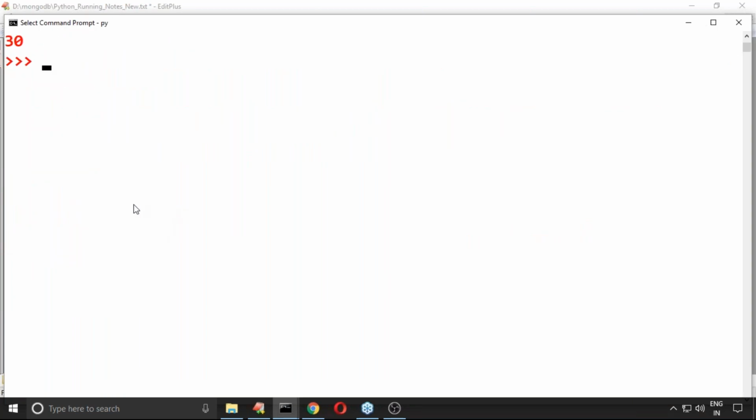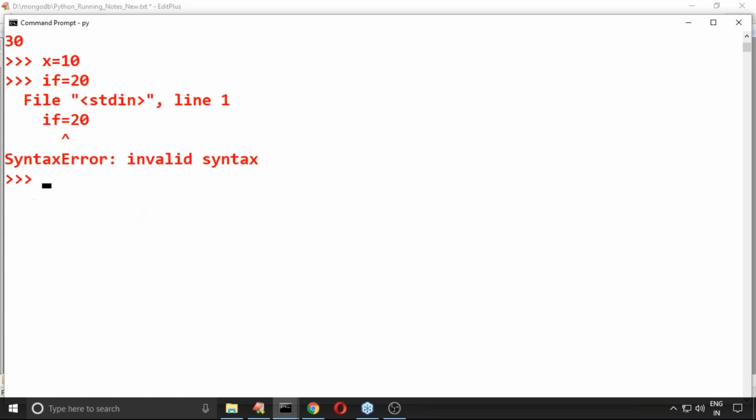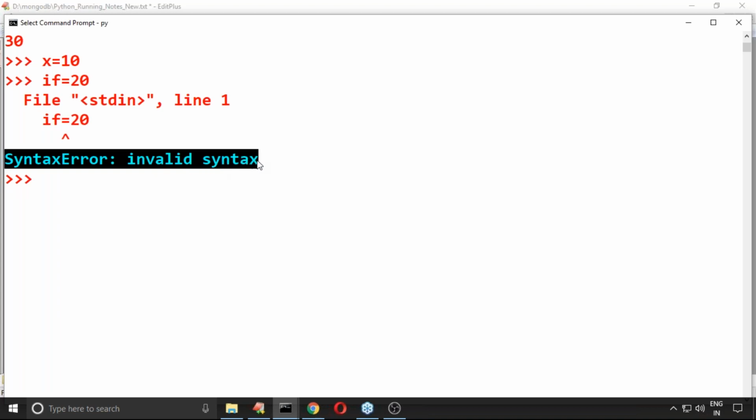Now observe: x is equal to 10 is valid. if is equal to 20 — immediately the Python virtual machine gives a syntax error, invalid syntax.